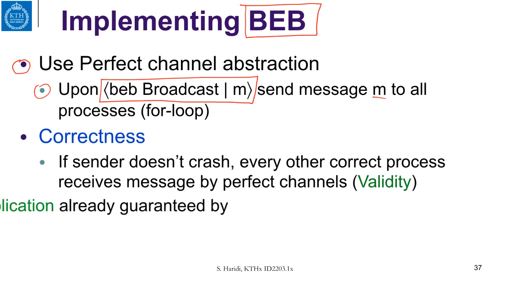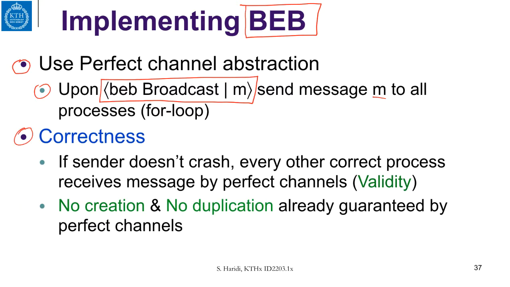Now let us look at the correctness properties of this implementation. If you remember, we had three conditions we have to satisfy: validity, no creation, and no duplication. Validity says if the sender is correct, all correct processes will deliver the message.